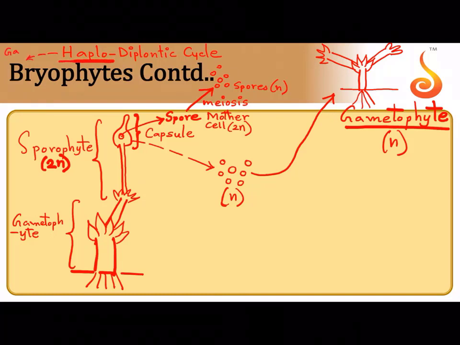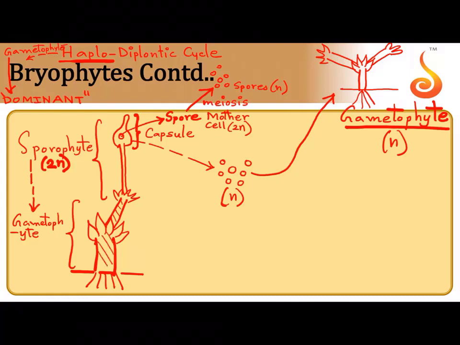Remember, the gametophyte, which is the haploid phase, is the dominant phase in the life cycle, and the short-lived phase is the sporophyte. And I told you the sporophyte is growing on, what is this plant? This plant is the gametophyte. It is growing on the gametophyte. That's why we say that the sporophyte is dependent.